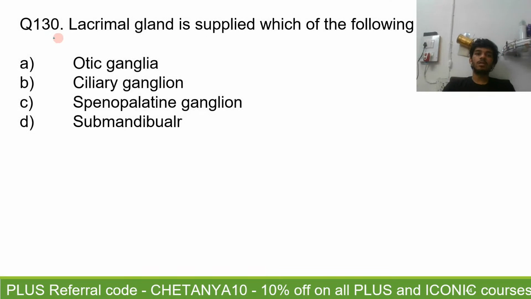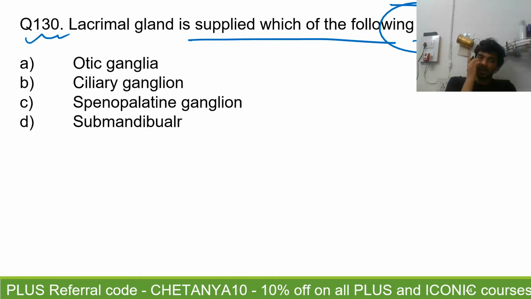All right. Question number 130. Lacrimal gland is supplied by which of the following ganglia? Lacrimal gland is supplied by which of the following ganglia?